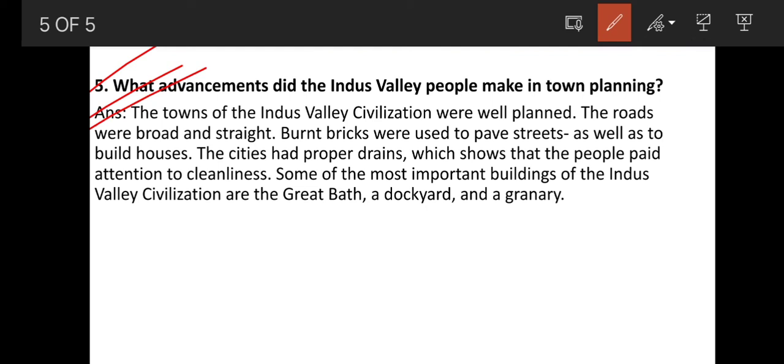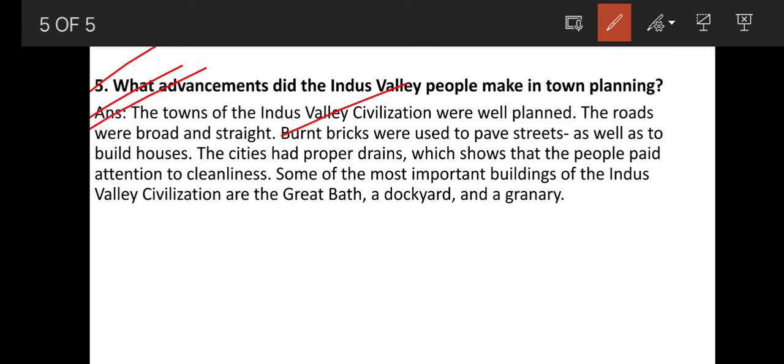The towns of Indus Valley civilization were well planned. The roads were broad and straight. Burnt bricks were used to pave streets as well as to build houses. The cities had proper drains, which shows that the people paid attention to cleanliness. Some of the most important buildings of the Indus Valley civilization are the Great Bath, a dockyard and a granary. So, there were many buildings and many infrastructures built by the Indus Valley people for town planning.